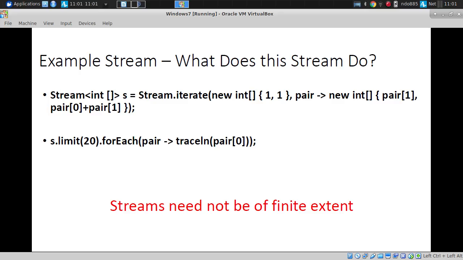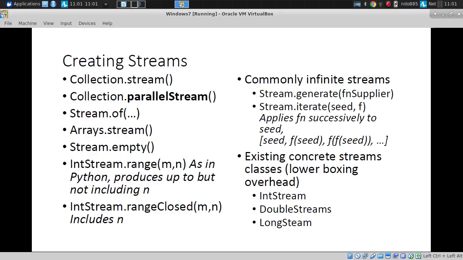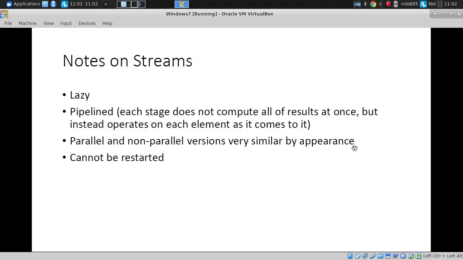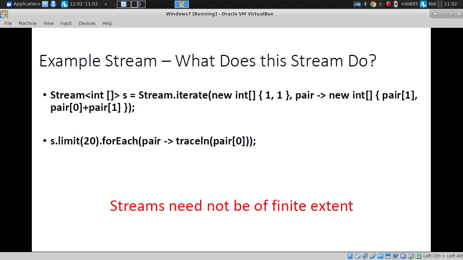Well, I mentioned the notion of stream iterate. Stream iterate basically takes a seed, an initial value, and then it takes a function which is then successively applied. So the first element is the seed, the next is f of the seed, f is this function, the next is f of f of the seed, etc. So what does this do?